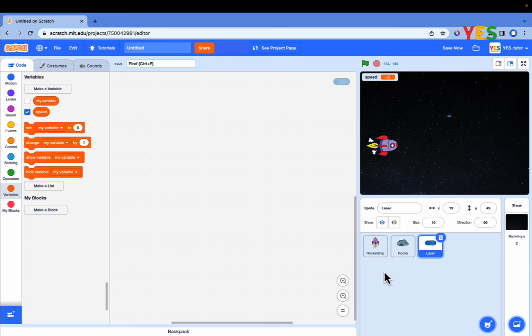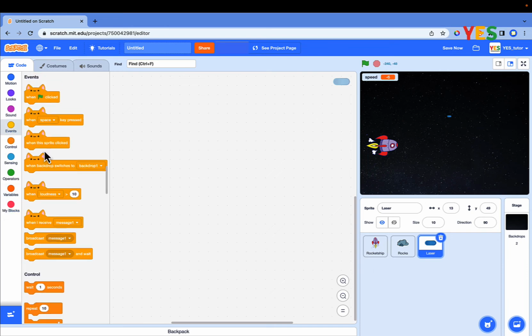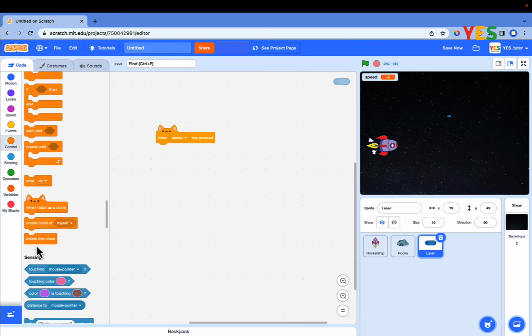Make the rocket ship shoot a laser bullet by pressing the space bar. Click on the green flag.